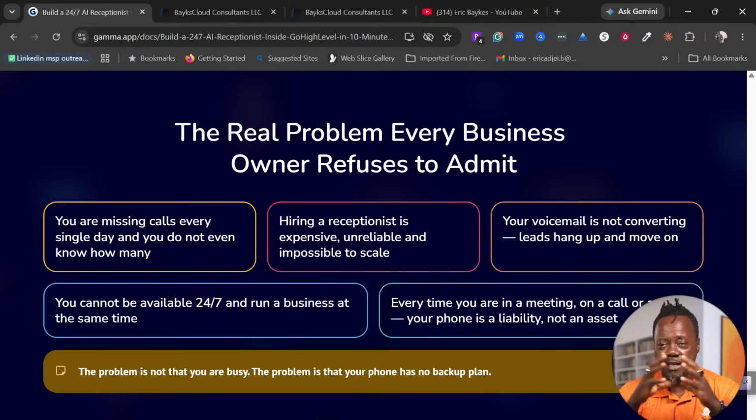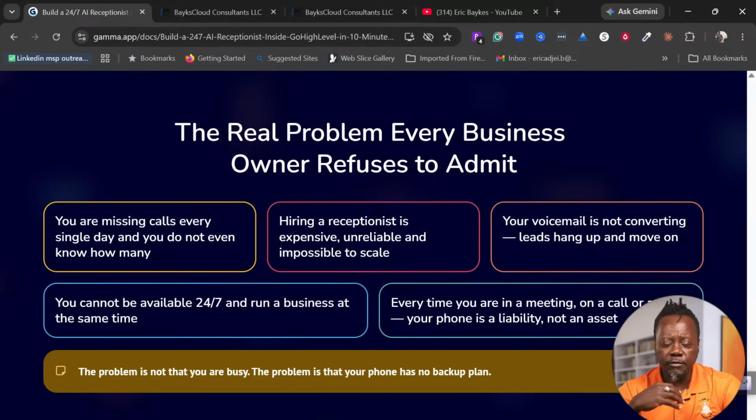Like I said, we've talked about the problems, but let's go into the details. The real problem is that a lot of businesses are refusing to accept this fact: you are always missing calls every day if you don't have a 24/7 AI receptionist in your business. And you don't even know.